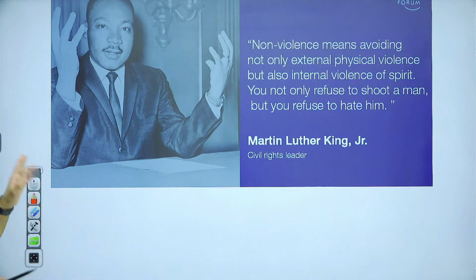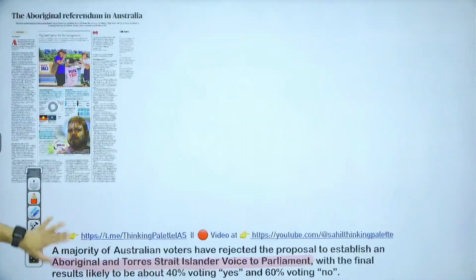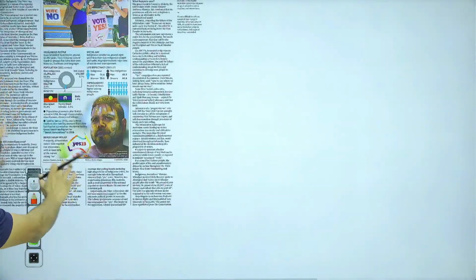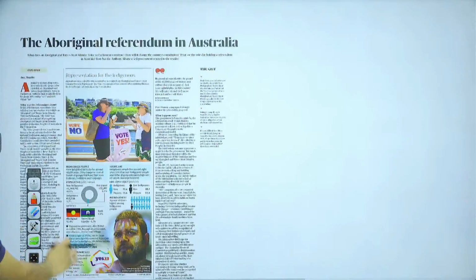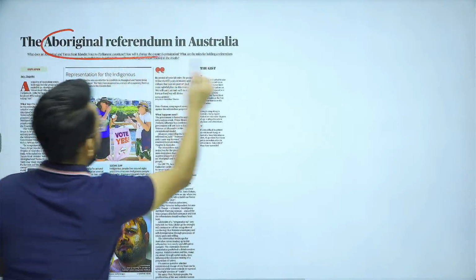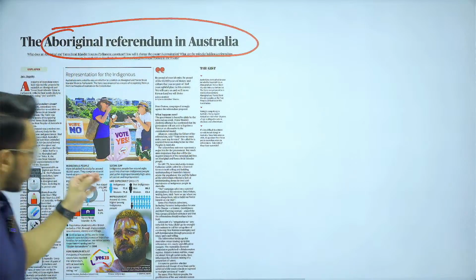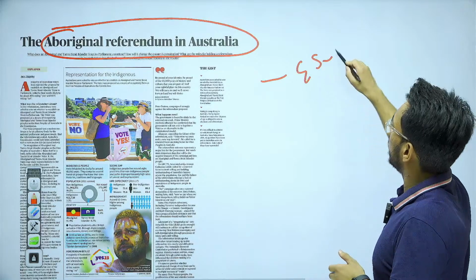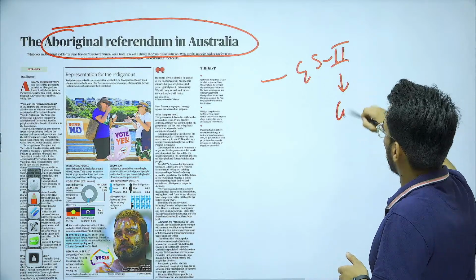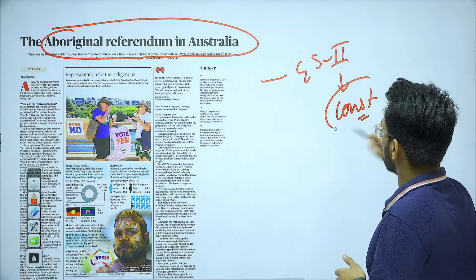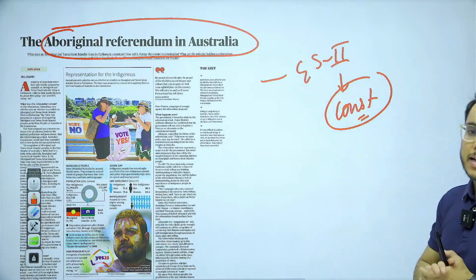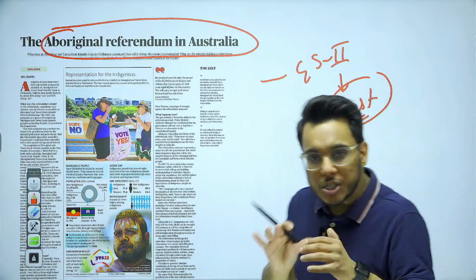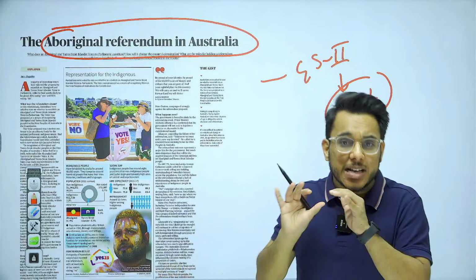Okay. Now, the first article for today. We have picked it up from the text and context section. The article reads: the Aboriginals referendum in Australia. We are going to see this article with respect to GS paper number 2, comparison of the constitution of other countries with the Indian constitution. So we briefly need to know about some of the constitutional developments going on in the major democracies.